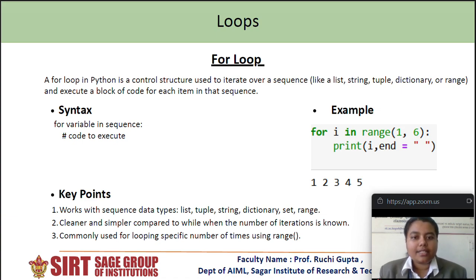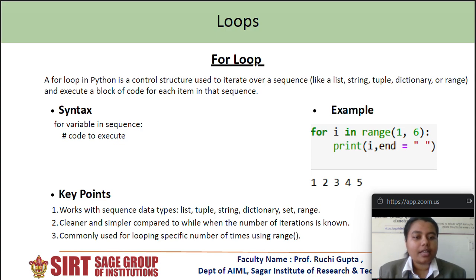After that, we'll see another type of loop, that is for loop. A for loop in Python is a control structure used to iterate over sequences like list, string, tuple, dictionary, or range, and execute a block of code for each item in that sequence. Basically, we'll use the for loop in a sequential manner. Clearly, we can see the syntax in the example.